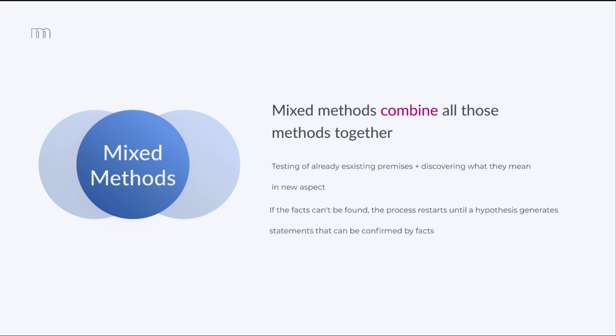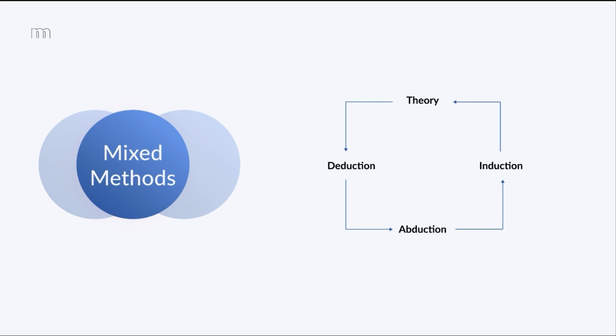With mixed methods, we can combine all of the three methods together. This enables us testing existing premises and discovering what they mean in a new aspect. If the facts can't be found, our theory process restarts until we are able to form a hypothesis that generates statements that can be confirmed by facts. So we go through the different methods to test our theory and redo the whole process if our tests don't generate fact-based statements.